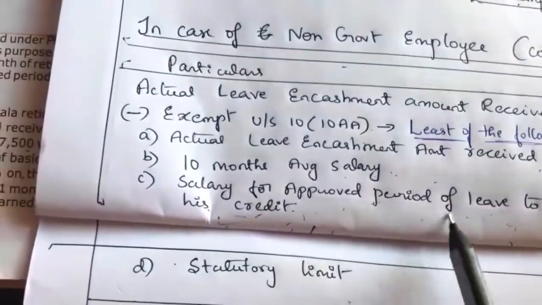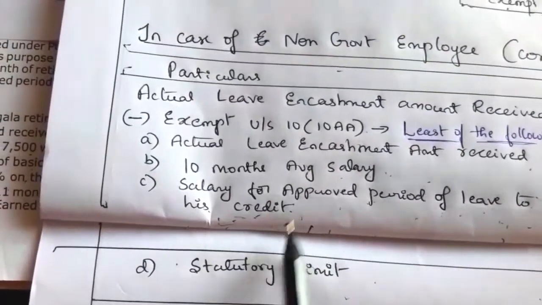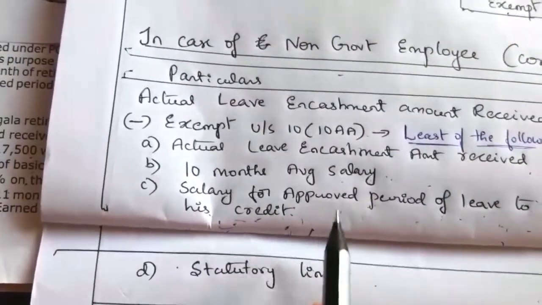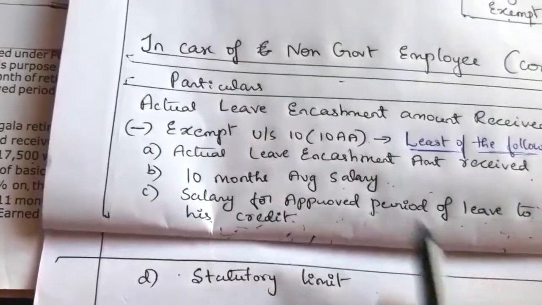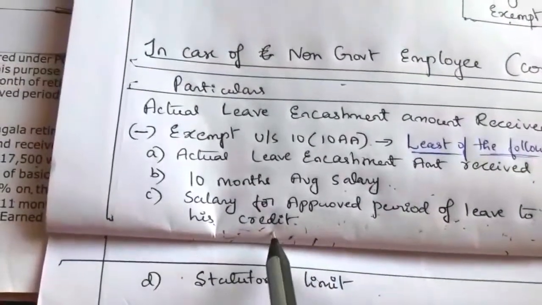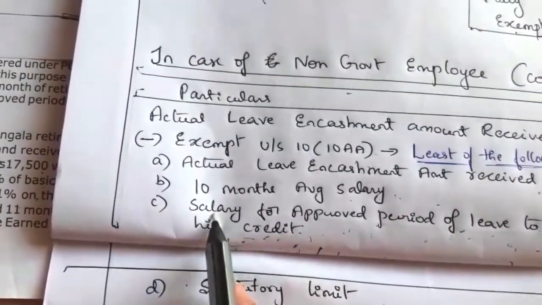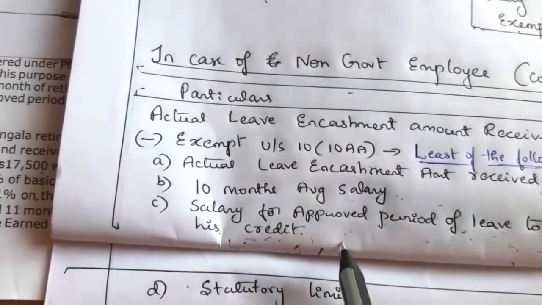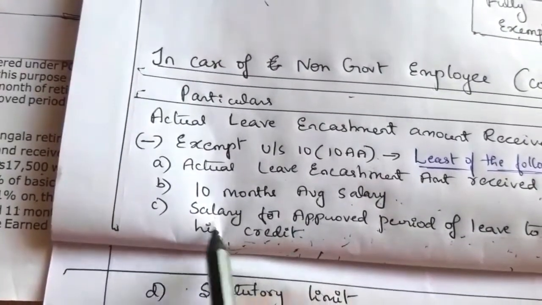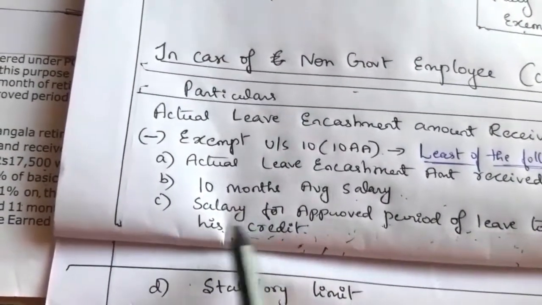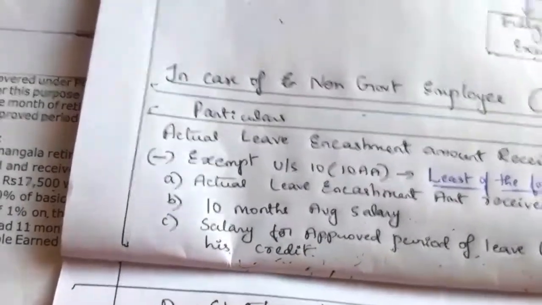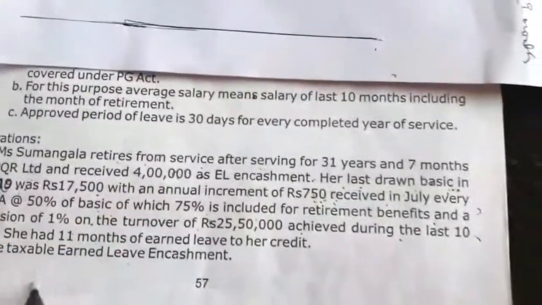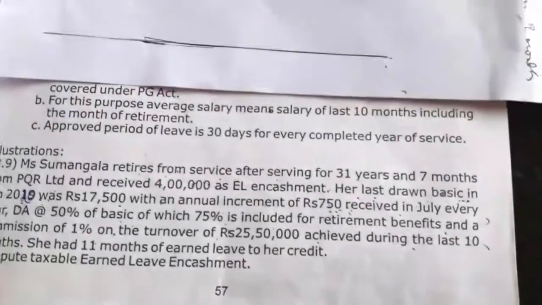So that we have to take here. The approved period of earned leave to her credit is 11 months. So 11 months is the approved period of leave to her credit, and we have to take salary for the 11-month approved period. That is, we have to multiply the average salary by 11. Based on that we have to compute the earned leave encashment.